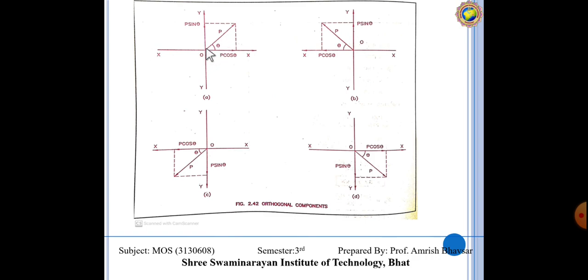Suppose this P force is going somewhere over here and this is alpha. So we have to consider the effect of this P force on the x-axis, that is P cos theta, and here P sin theta. It is moving like this, so the considered effect is leftward P cos theta, and here P sin theta, same way over here.